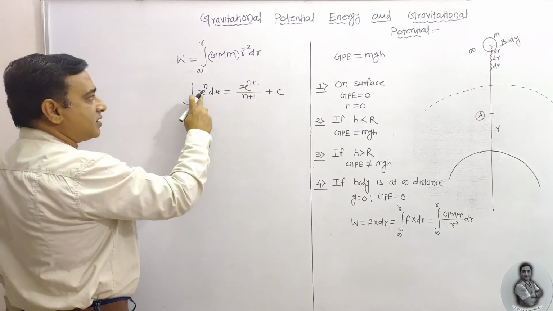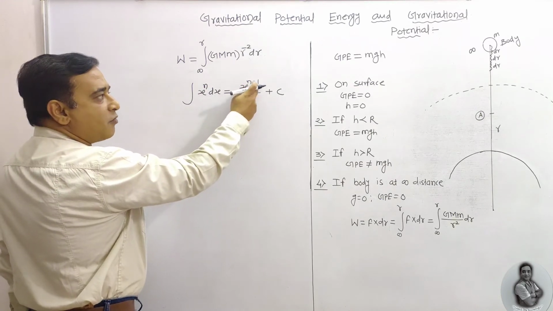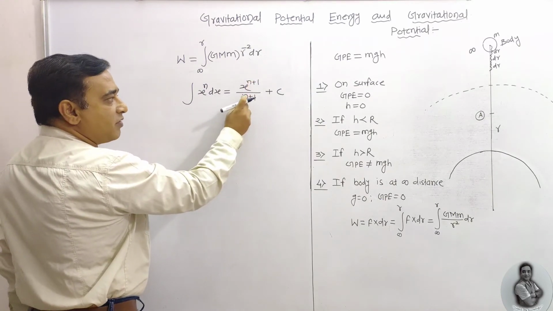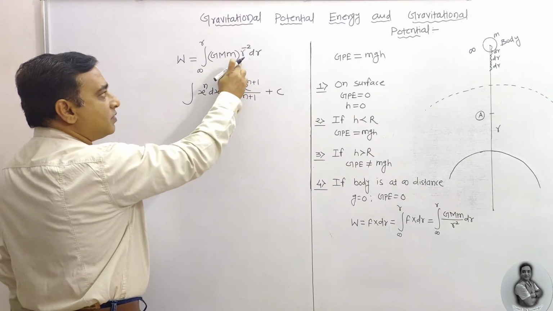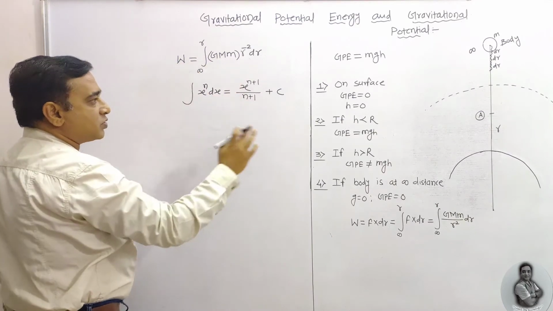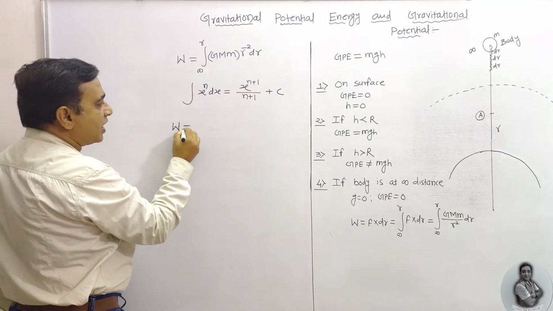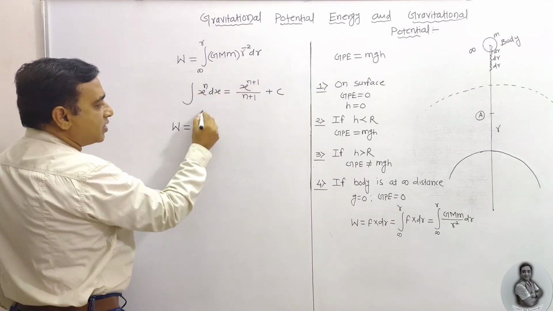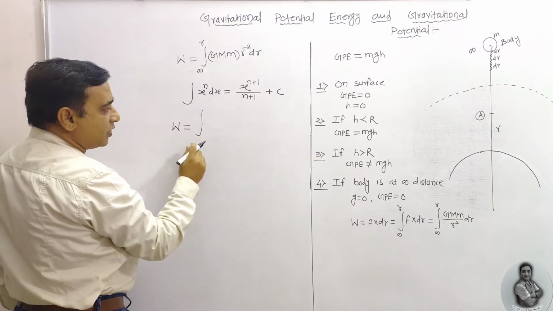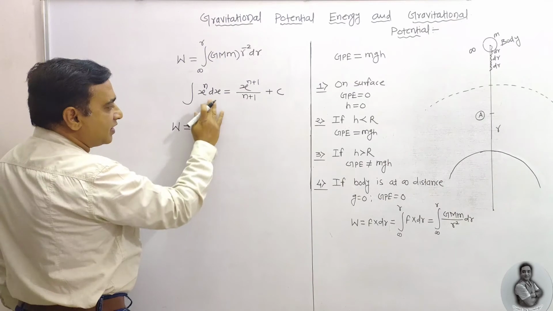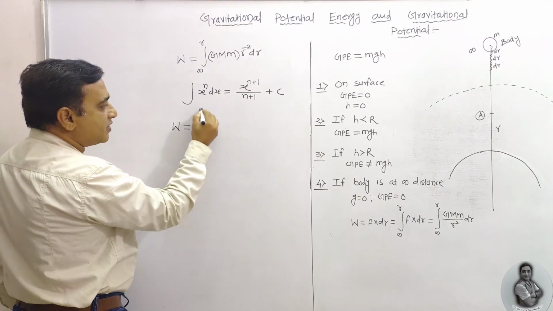Nothing I have done, just x raised to power n added by 1, the same quantity we are going to divide by n plus 1. Similarly, we are going to do this for the work done formula. So we have this equation, that is work done. We are going to utilize this general formula in this one. Here integration within the limit infinity to R. But if I want to integrate directly, no need to write the integration mark. Here it is. Inside the square bracket, I am going to write this.